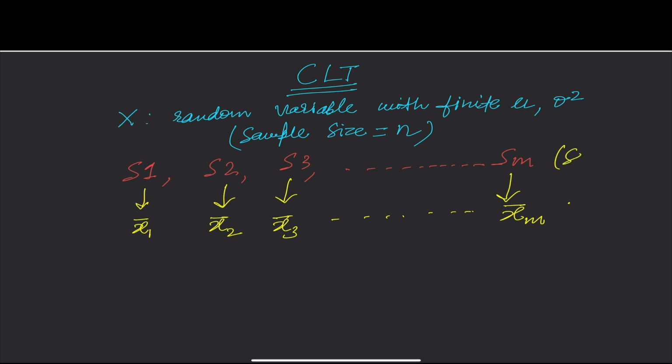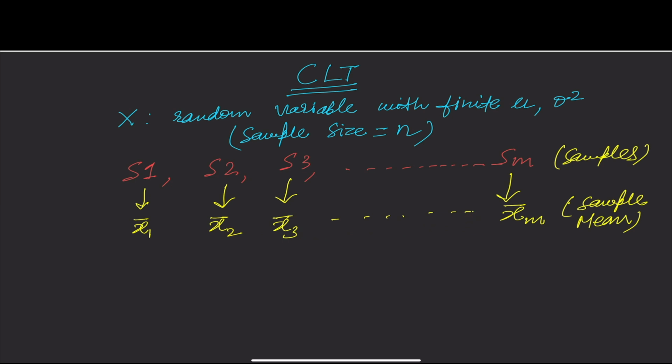These are my samples and these are the sample means. Now comes the best part. Now I can say that these samples have a distribution, which is of xi bar. So what is the distribution of this xi bar? The distribution of xi bar is called the sampling distribution of sample mean.